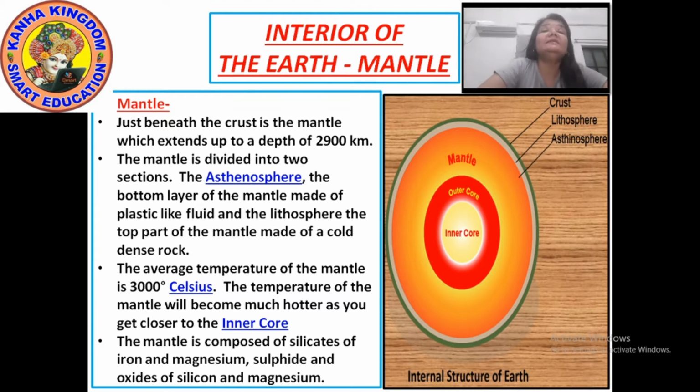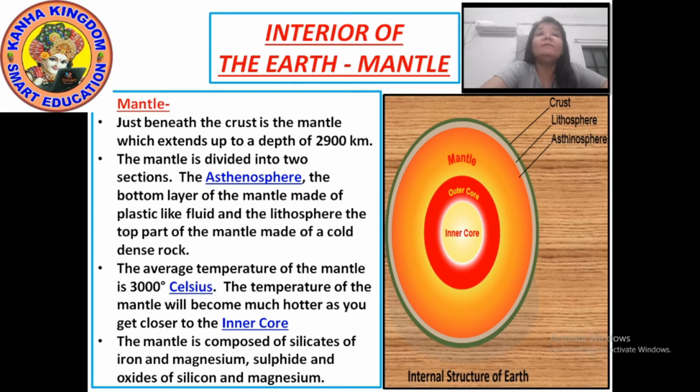Again, the mantle is divided into two sections, of which one is the asthenosphere. The asthenosphere is the bottom layer of the mantle, and it is made up of plastic-like fluid.